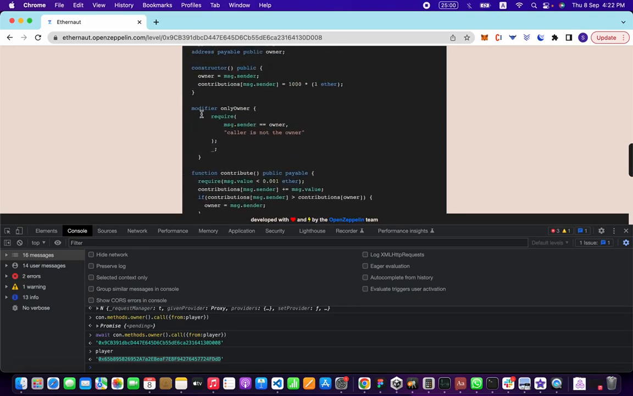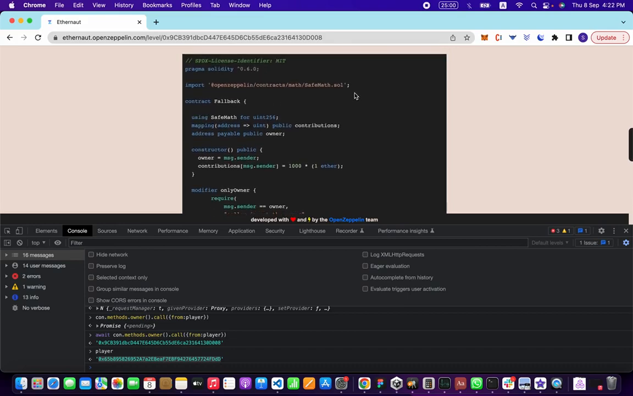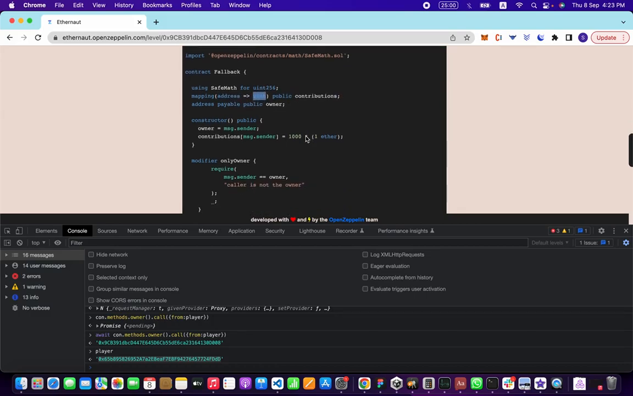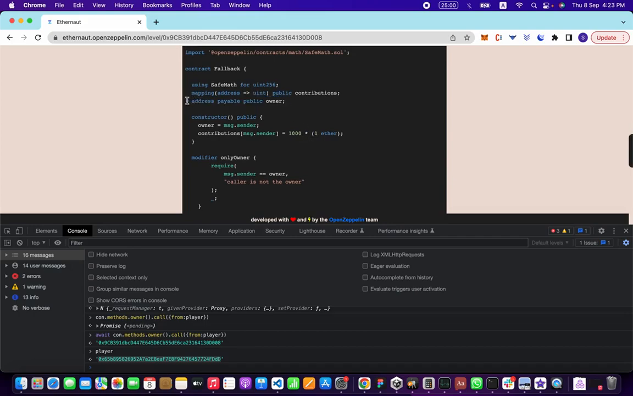Well, first we're going to analyze the contract. They're using SafeMath, so hopefully there are no overflows here. Uint256, mapping of contributions, address to uint. This probably means which address has contributed what amount of Ether. Public payable owner of the contract. The constructor is called when you deploy the contract. So when this person deployed the contract, they set themselves as the owner and they've put in 1,000 Ethereum here.